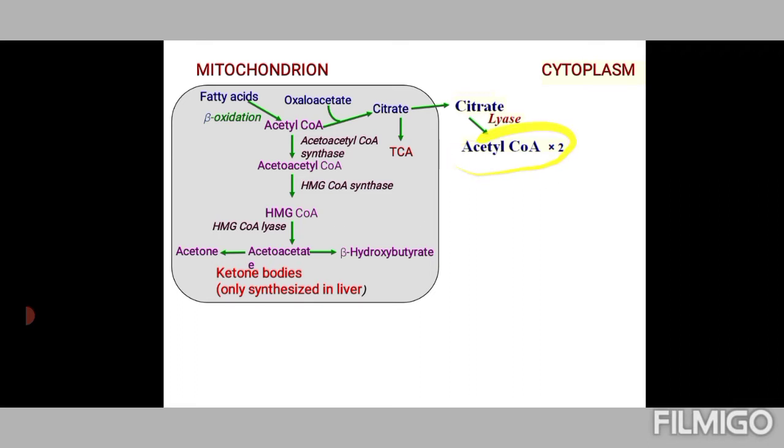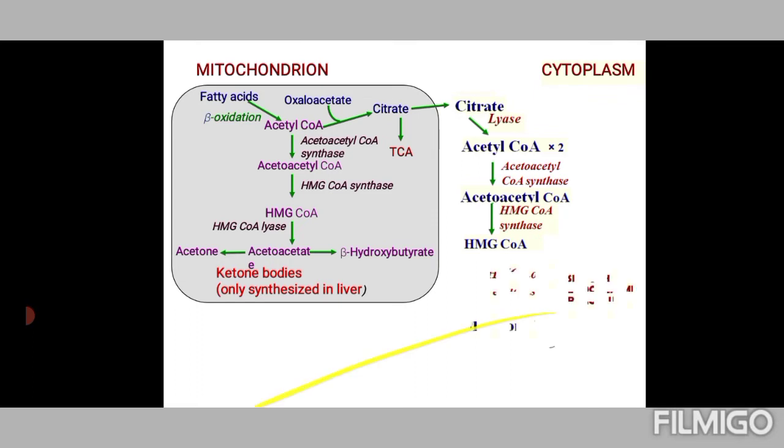Now, with acetyl CoA formed, we can see the nutshell of cholesterol biosynthesis here. What happens next is acetoacetyl CoA gets formed by condensation of two acetyl CoA molecules with the help of acetyl CoA synthase. Then HMG-CoA is formed with the help of HMG-CoA synthase, and further HMG-CoA reductase, an enzyme which is present in the smooth endoplasmic reticulum.